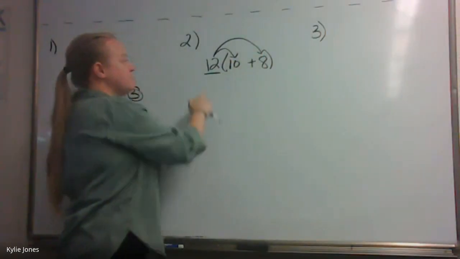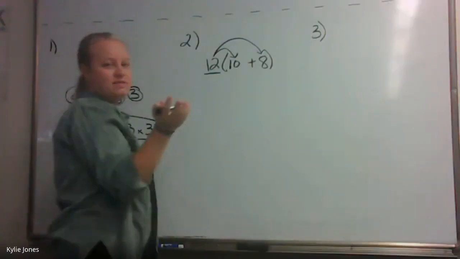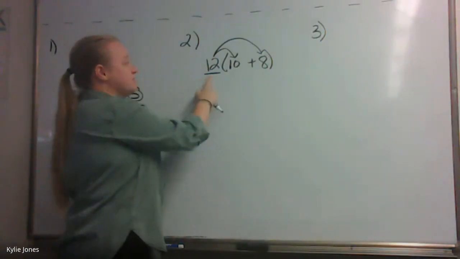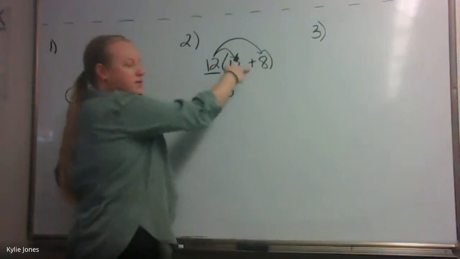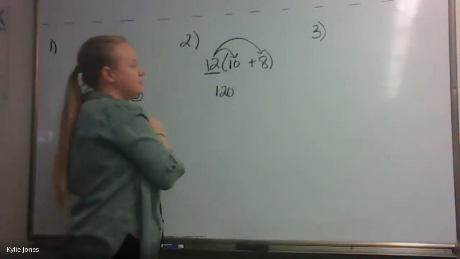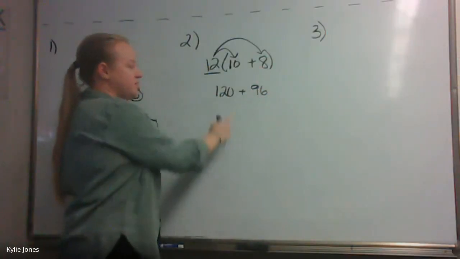You can't leave the 8 out. So, what's 12 times 10? 10 is 120. 120. Good. What do I do with the addition symbol? Bring it down. And then 12 times 8 is 96. Good. 12 times 8 is 96. What happens when you add them together? What do you get? You get 200. You get 100. No, wait.